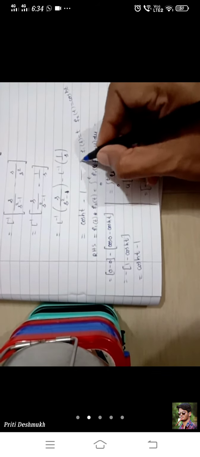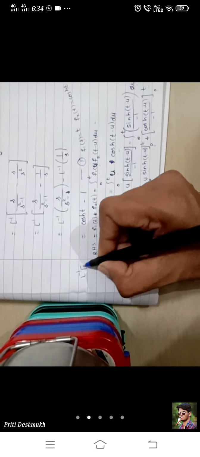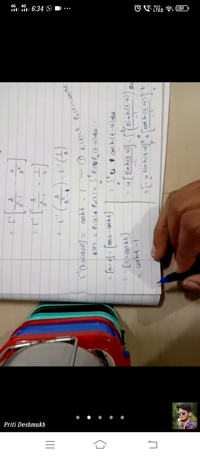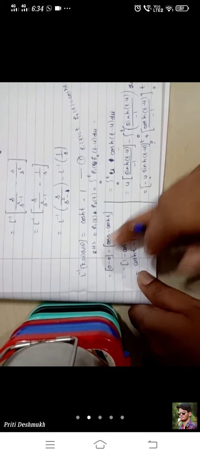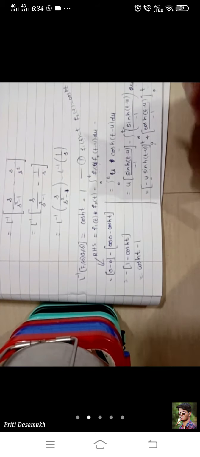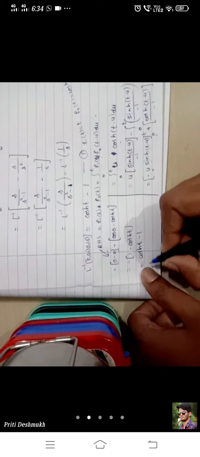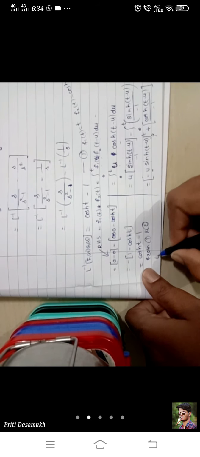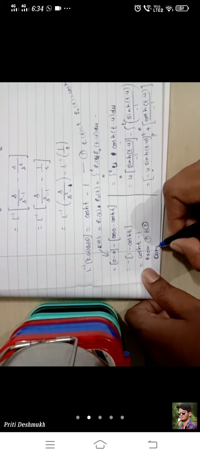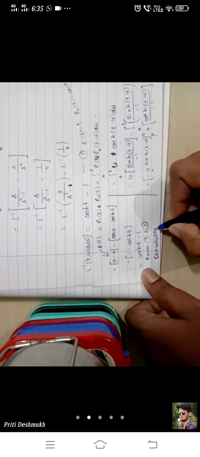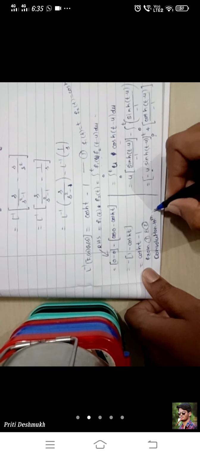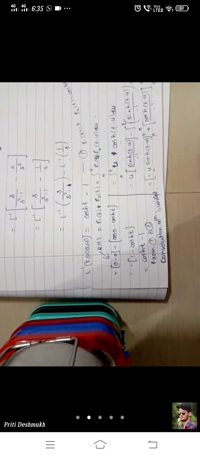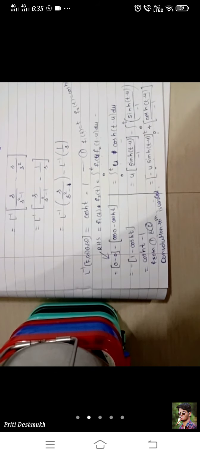Now this one is equation number 1. It is the Laplace inverse of f1 of s into g1 of s. Okay, and this is the answer of this integration RHS. So we get from 1 and 2, convolution theorem is verified. Okay, so this is the simple way to verify the convolution theorem.